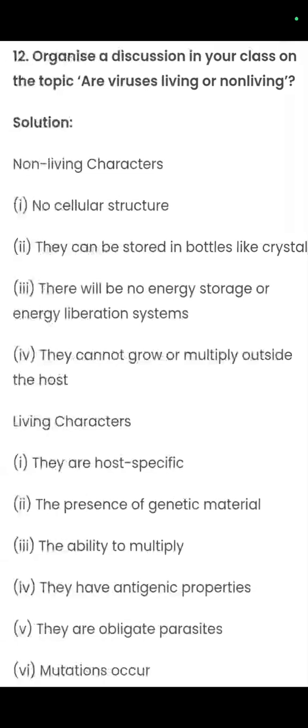The living characteristics: the presence of genetic material, the ability to multiply, they have antigenic properties, they are obligate parasites and mutation occurs. They are host specific, a common example is the COVID virus. It infects animals like humans only, and it affects mainly the respiratory system. And likewise mutation occurs. Now the COVID virus has formed a new variant called Omicron. So the mutation occurs in the spike protein and a new variant is formed. This shows that they have a strong capability to mutate, to replicate and to enter the host cell.